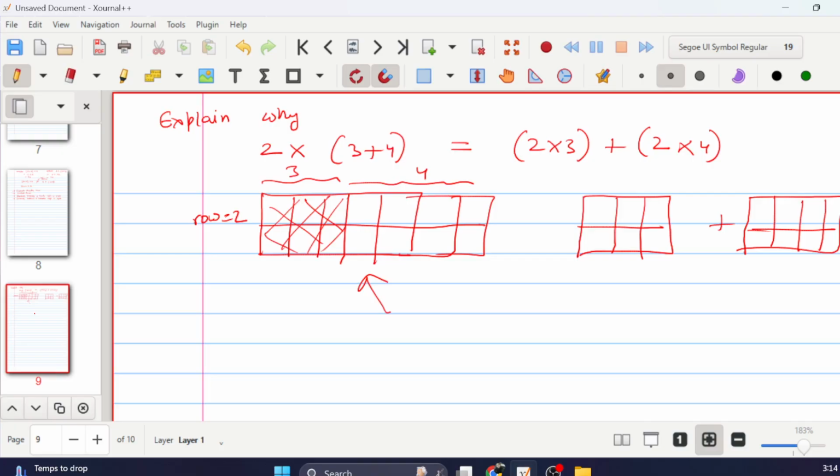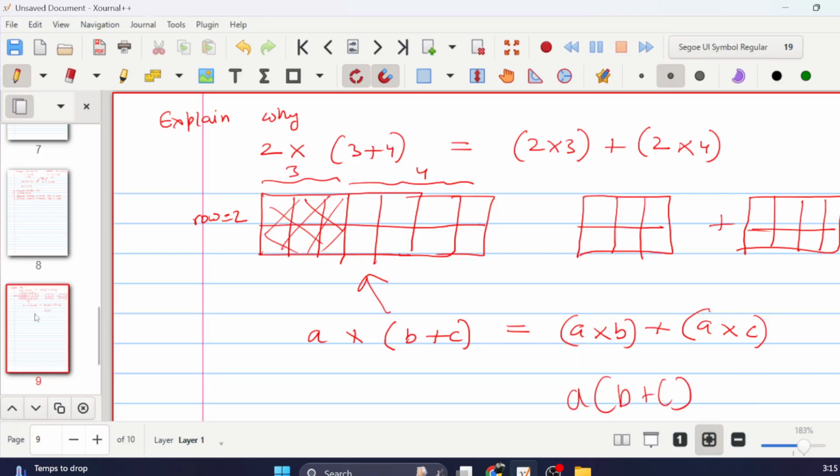And then the formula is called A into B plus C. This is going to be equal to A into B plus A into C. Or you could also find the common factor, A, and then B plus C. So this is the common form, and this is the expanded form. And you can also write it like that. Okay, so this is the equation.